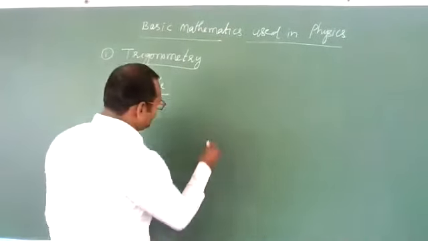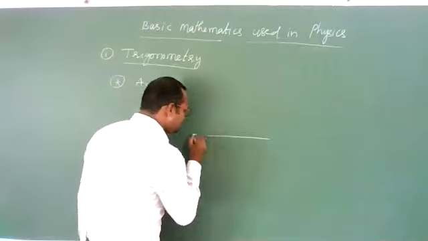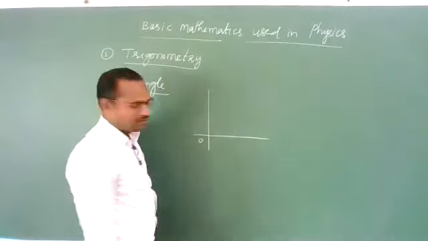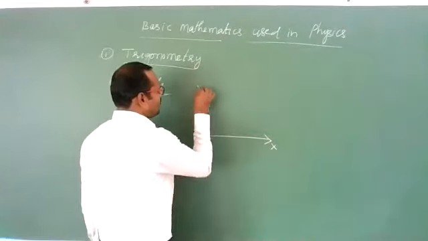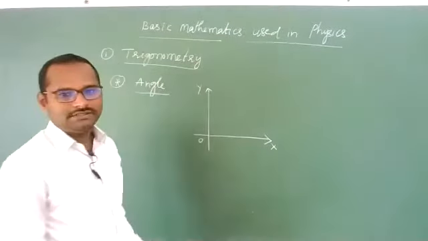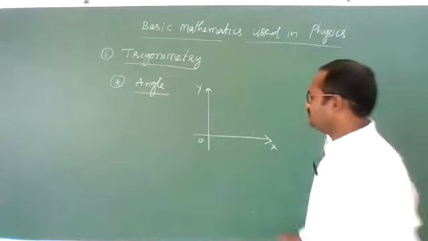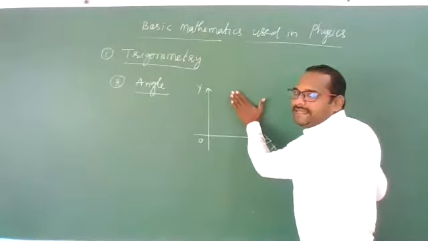See students, let us suppose this is a Cartesian coordinate plane. Let us imagine this is the origin, and this is the x-axis and this is the y-axis. Imagine that I have taken this xy plane here, and this board, this part, is the xy plane.